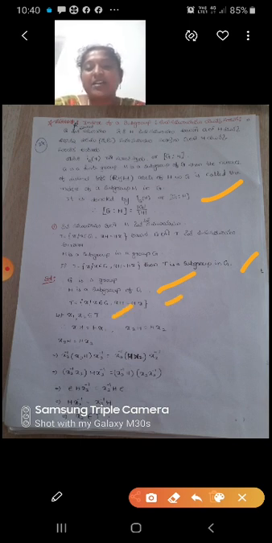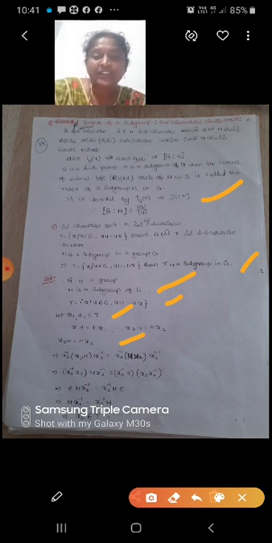Let X1, X2 belong to T. So we will prove that T is a subgroup of G. Since X1 H equal to HX1, we know that all left cosets are right cosets. Next, X2 H equal to HX2.